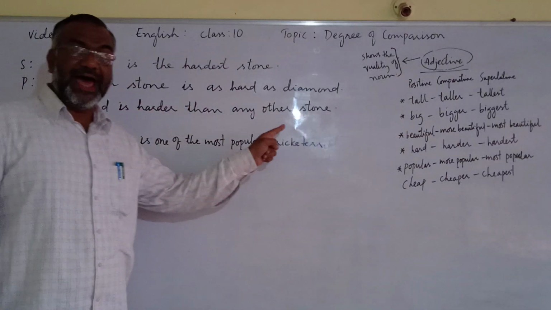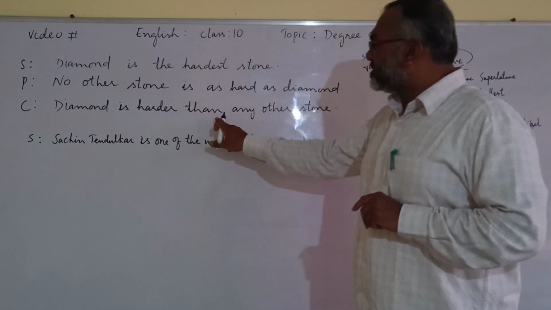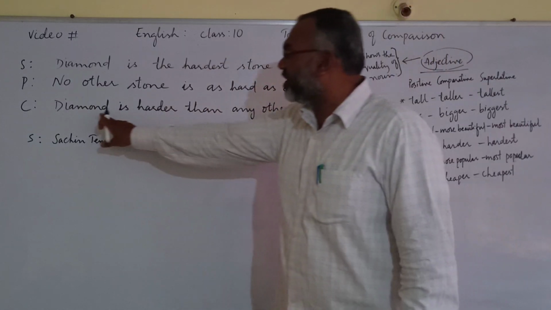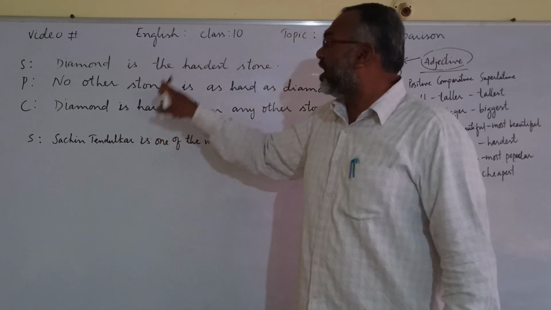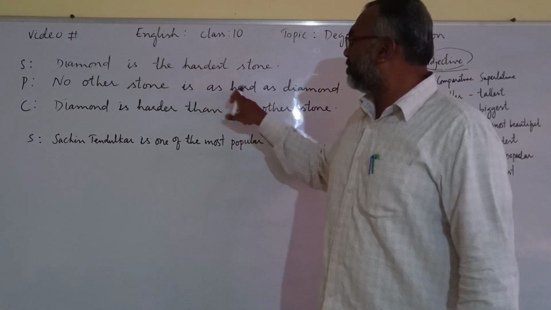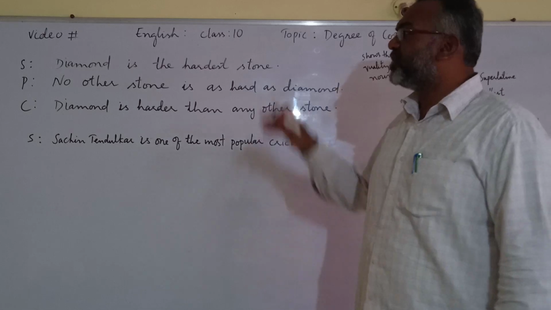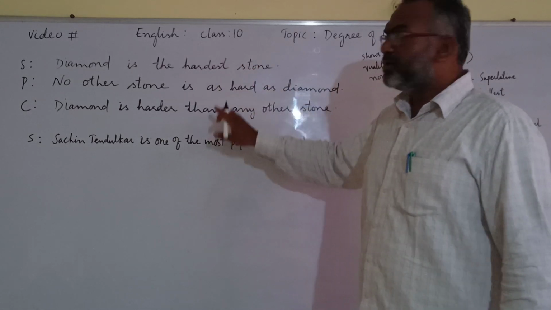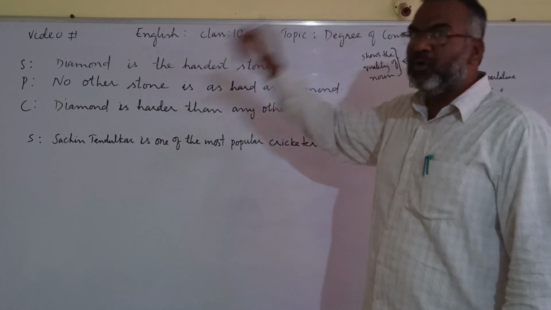Diamond is harder than any other stone. This is comparative. If you observe carefully, harder is used here, because hard, harder, hardest: positive, comparative, superlative. This is the way we change superlative into positive and comparative when it is the most.